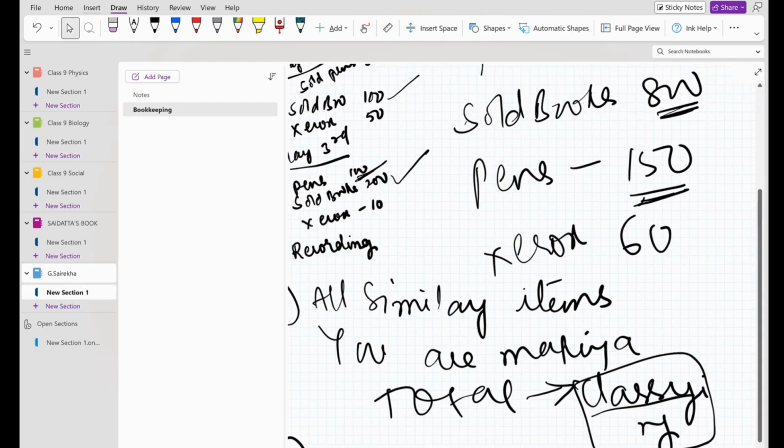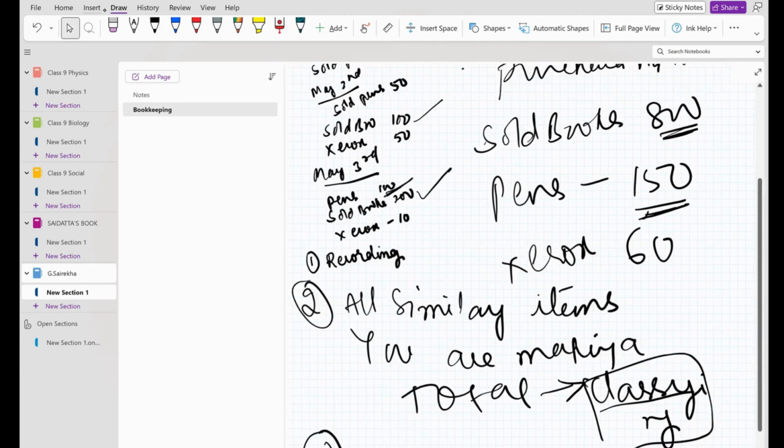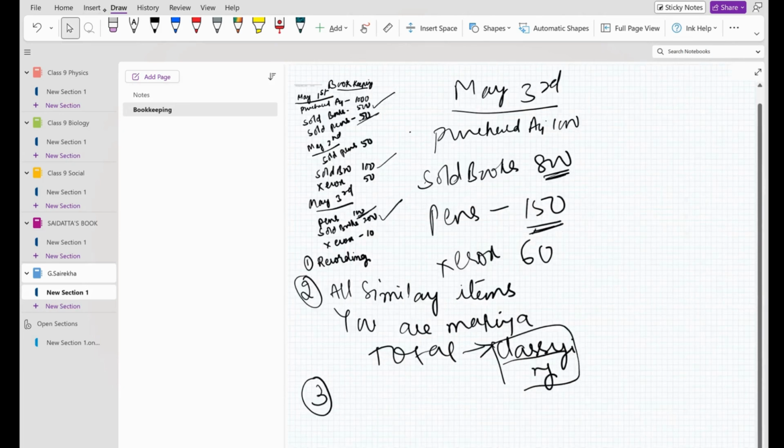And now as expected, on May 3rd, the shop owner comes. He'll ask you a question. From May 1st to May 3rd, how many books did you sell? What is your answer? Approximately 800. How many pens did you sell? 150.